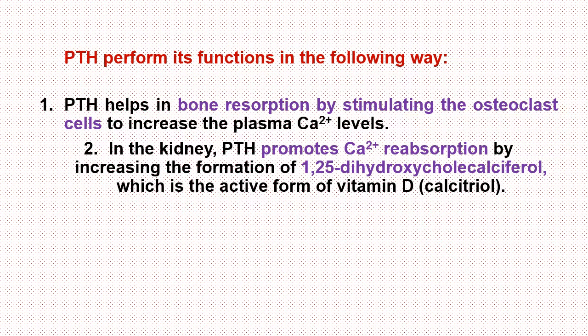Parathyroid hormone performs its functions in the following way. It helps in bone resorption by stimulating the osteoclast cells to increase the plasma calcium ion levels.